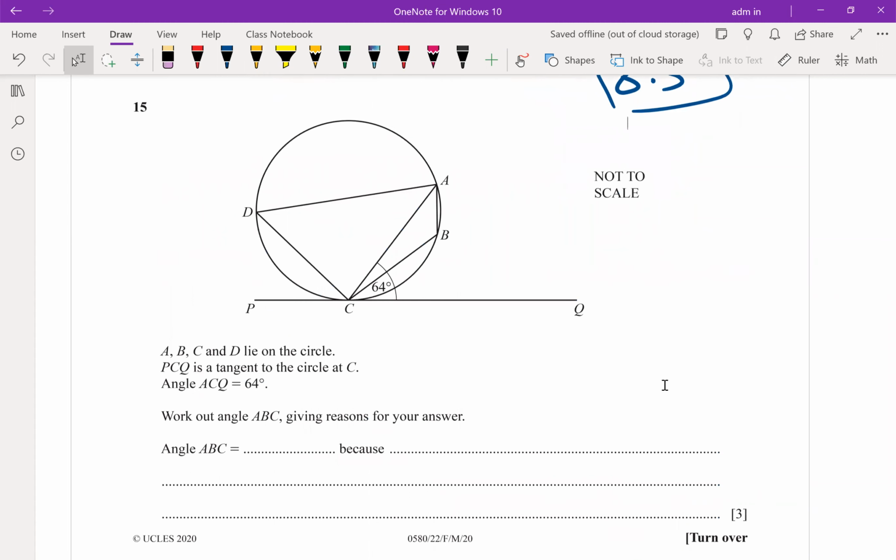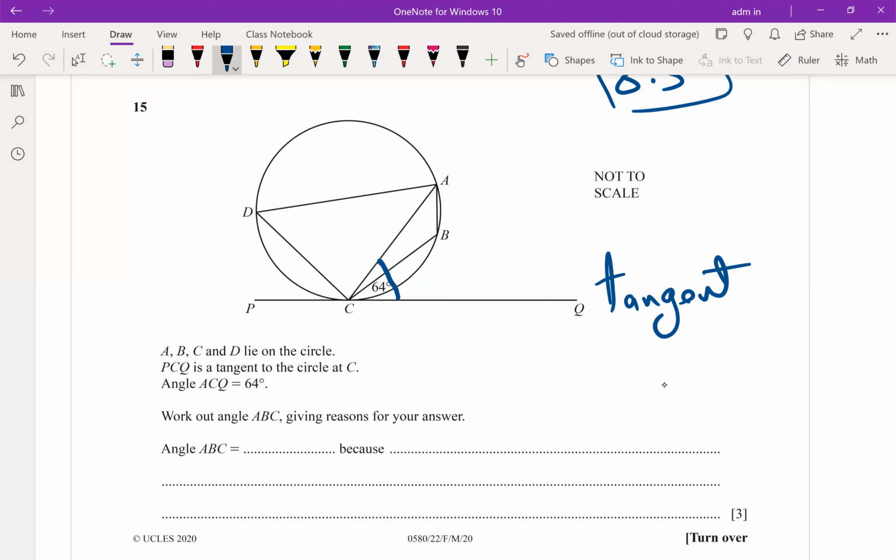Question 15. If we have a tangent, do we have a radius? No. So we have a chord. Don't forget alternate segment. When you have a tangent and the radius, 90 degrees. Tangent and the chord, alternate segment. Where is the angle given?